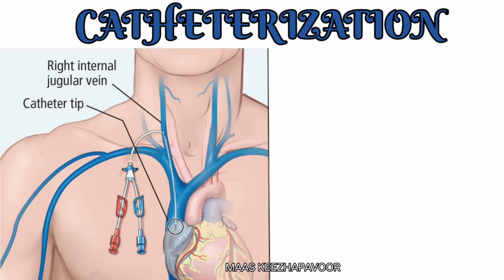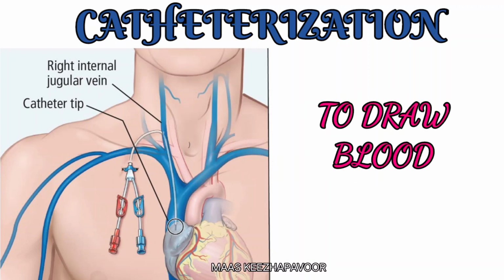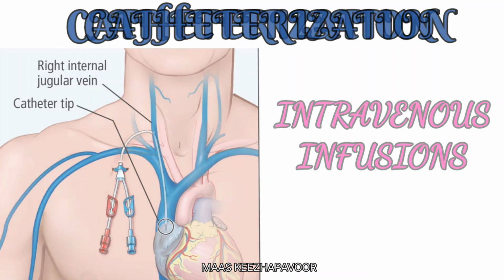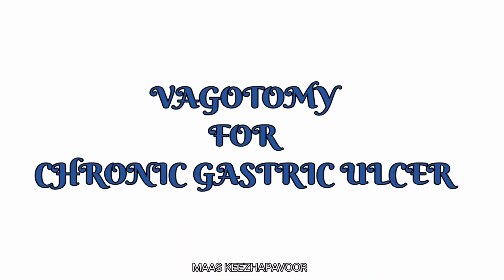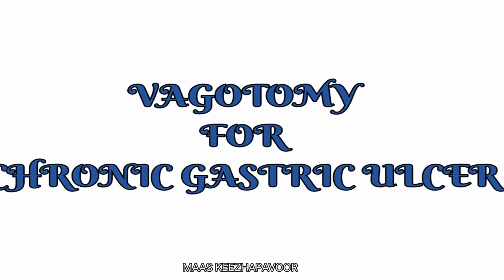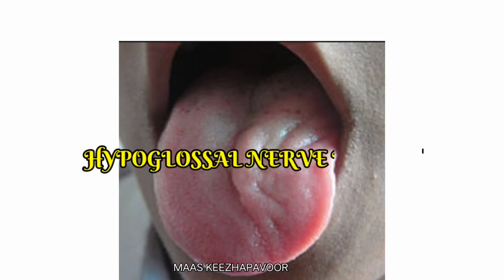Catheterization of the internal jugular vein is done for monitoring of central venous pressure, to draw blood for diagnostic purpose, and for intravenous infusions. Vagotomy is done for chronic gastric ulcer, surgical disconnection of vagus to reduce gastric secretion. Injury to hypoglossal nerve leads to paralysis of all the muscles of tongue except palatoglossus.